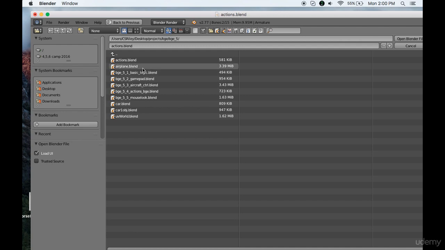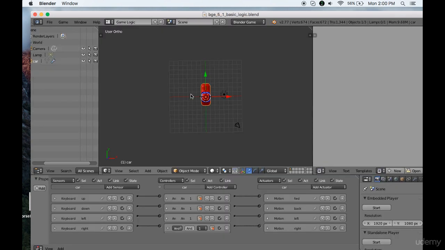So the next thing that we'll do is we'll start talking about how then do we turn this into a real game? How do we get input from the user to be able to do interesting things? So we'll start with something really simple like, here's a very simple car. How do I make it so that I can drive it with the arrow keys? So when I'm pressing the up arrow, it goes forward, down arrow goes back. This isn't a perfect driving model, but it's very easy to build. So that's pretty cool. We'll learn how to do that right away.